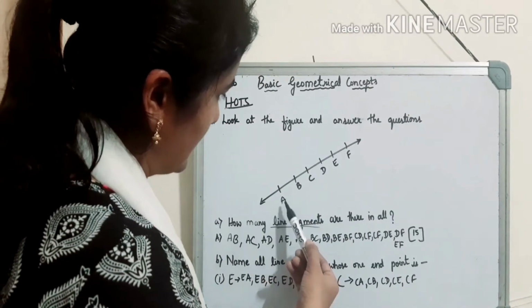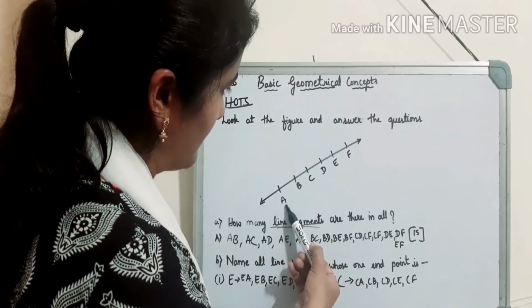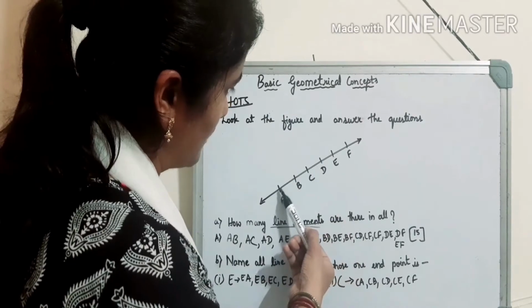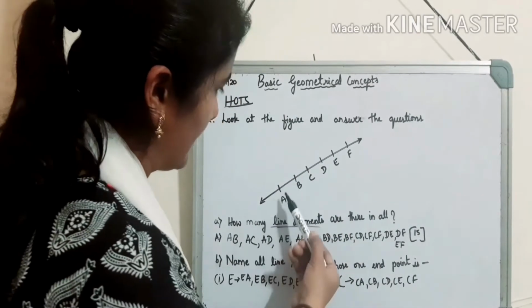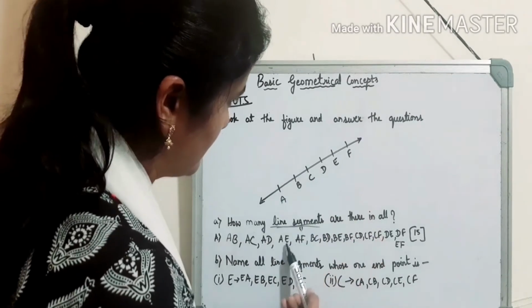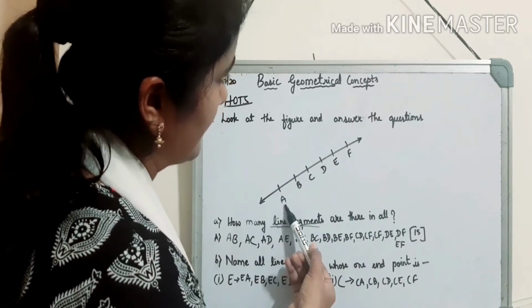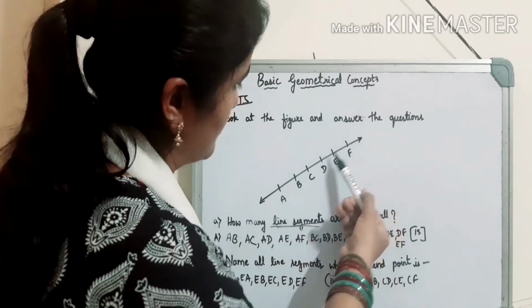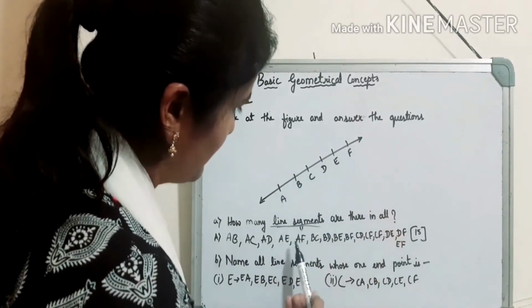Again, friend A will go and meet friend C and shake his hand. So we have to consider AC, then AD, AE, and friend A will go to friend F and shake his hand. So this becomes the line segment AF.